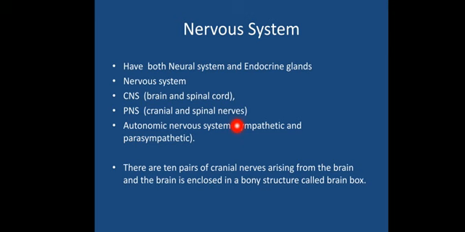Okay, so the peripheral nervous system consists of cranial nerves and spinal nerves, and along with that the autonomic nervous system is also there, which consists of 2 types of system, the sympathetic and the parasympathetic. The sympathetic and parasympathetic nervous systems function in opposition to each other, and this will be discussed properly in neural control and coordination. There are 10 pairs of cranial nerves arising from the brain. The nerves arising from the brain are called cranial nerves, which are 10 in number, and the brain is enclosed in a bony structure called the brain box. So it is a very sophisticated, complex and advanced level of organization.